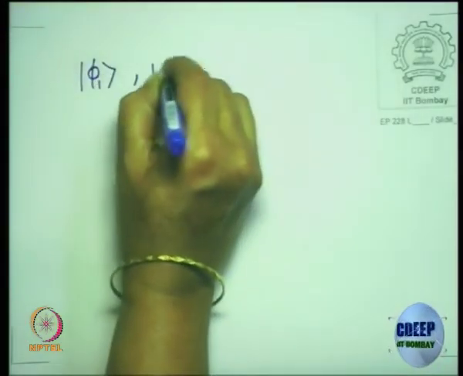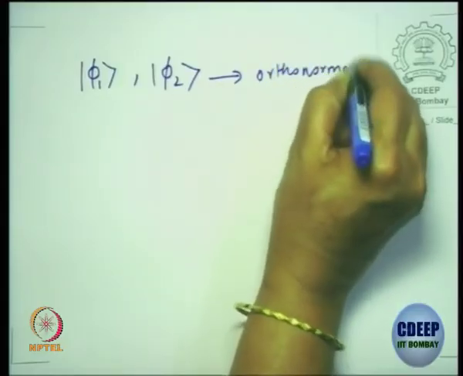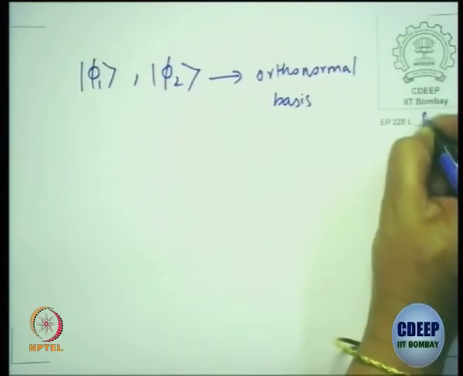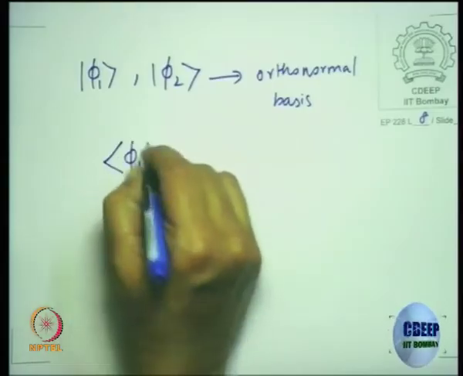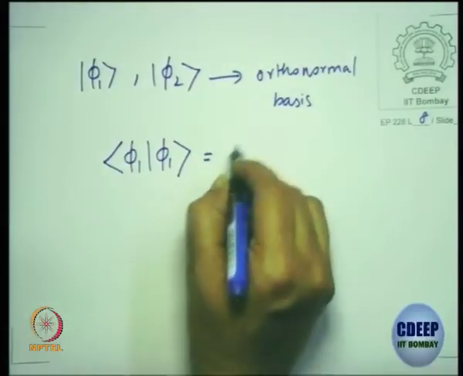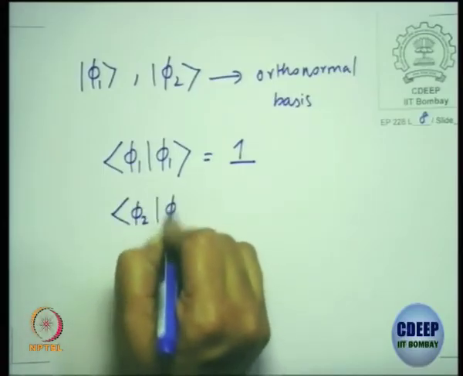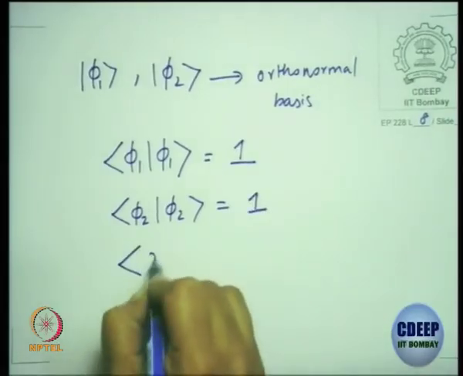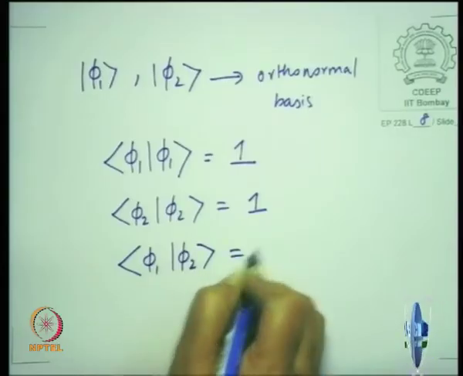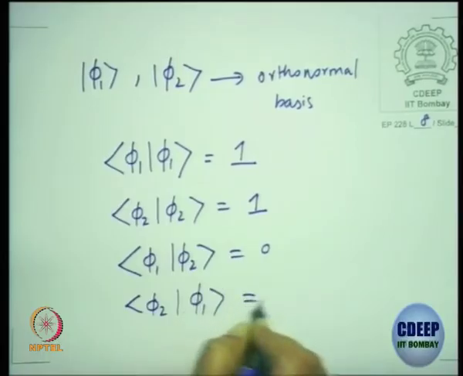We call phi 1 and phi 2 orthonormal bases when the inner product of phi 1 with phi 1 equals 1, phi 2 with phi 2 equals 1, and phi 1 with phi 2 equals 0, phi 2 with phi 1 also equals 0.